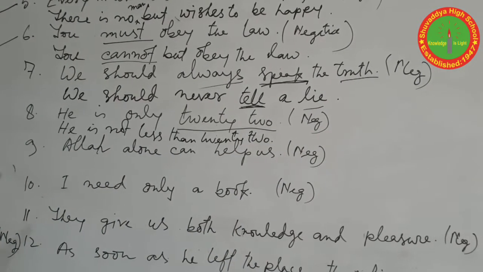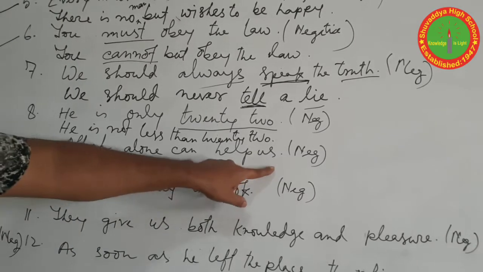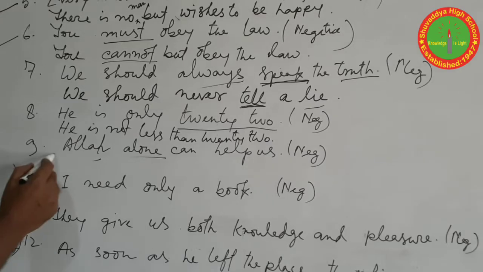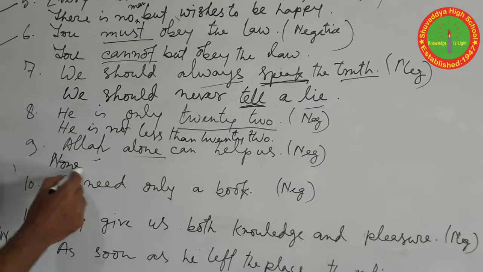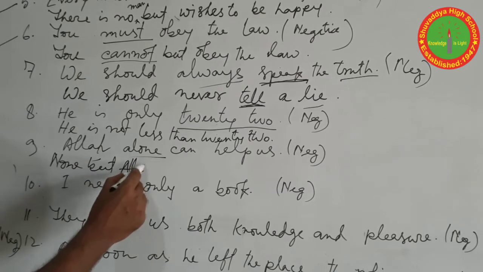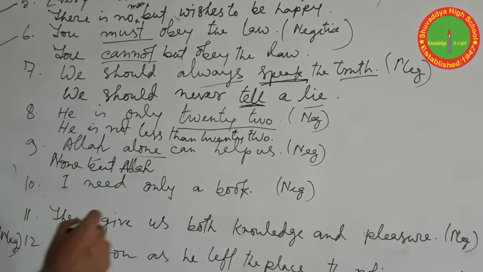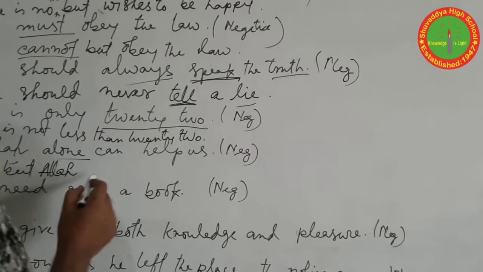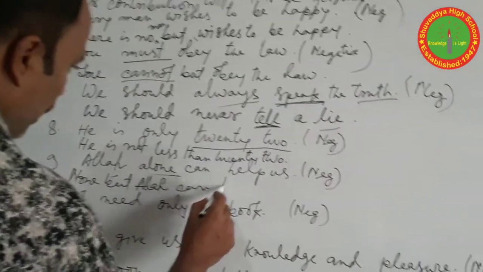Question number 9. Allah alone can help us. Here alone refers to the Creator Allah. So none but Allah. And all the time you should write the Allah name with a capital letter. None but Allah can help us.